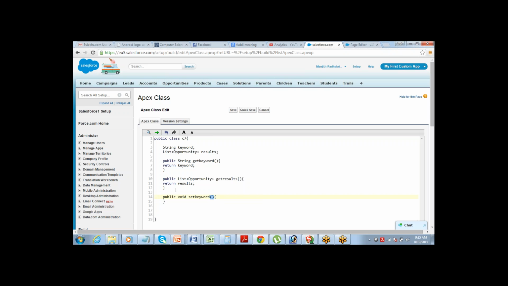So you define a method called set keyword, and for this method you define a parameter also, a string called input. This is a parameter that I am defining. The set keyword will take the value as this variable, and then it needs to set it to my keyword.